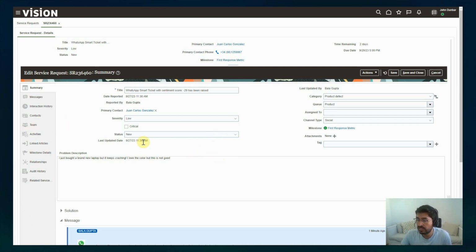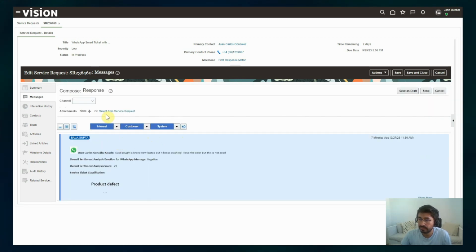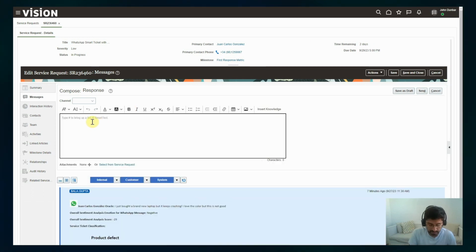Imagine someone takes this ticket, so we can change the status to in progress. And here, the customer service application allows us to respond to the customer. In this case, John Dunbar, the service agent, says, hi, sorry for the issue.